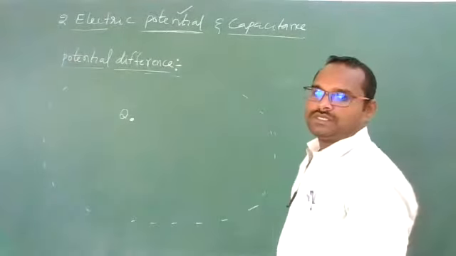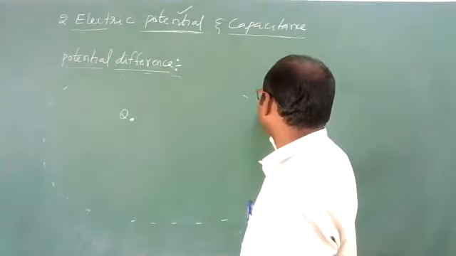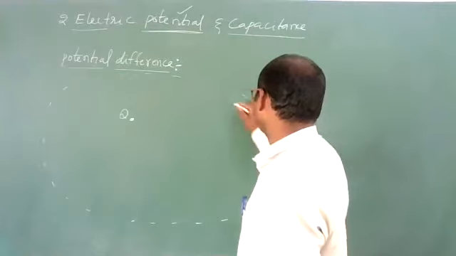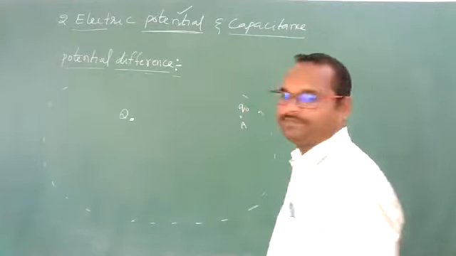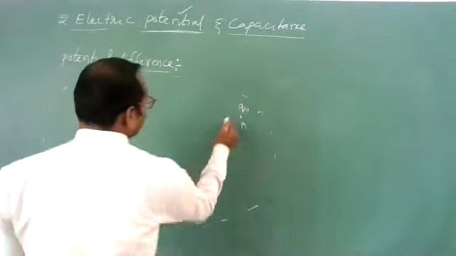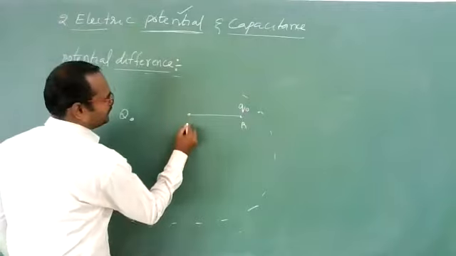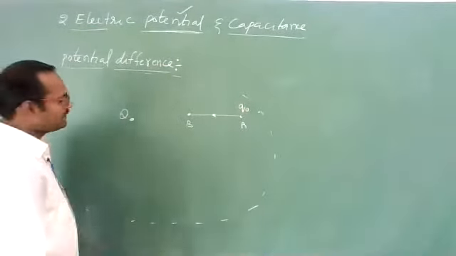Now, if you move a positive test charge, imagine Q0 charge here, from this point A to point B in this direction. In which direction are you moving it?